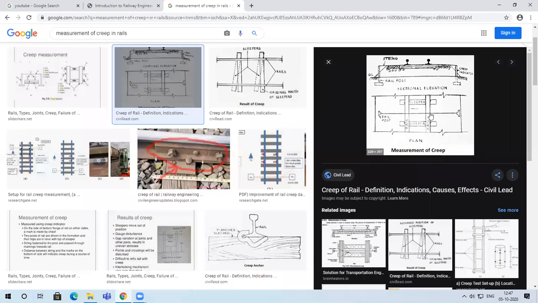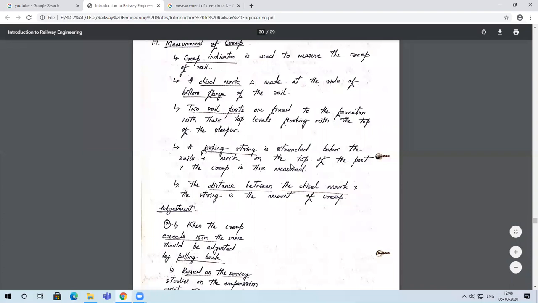After a certain time, if there is creep which has taken place, when you again try to check it, the thread would be in the same position, but the rail would have moved in the forward direction or backward direction. How do you get to know about that? Because the chisel mark or the painted mark on the foot of the rail would have either moved in the forward direction or the backward direction. Okay, that's how we normally measure in the simplest way how the creep has taken place or to what extent the creep is taking place.